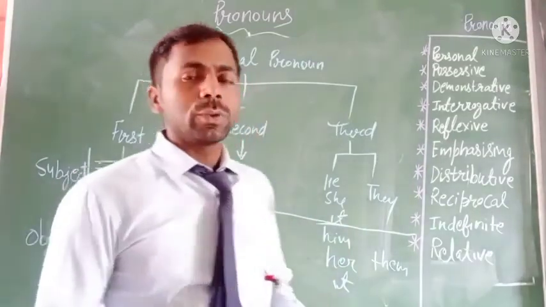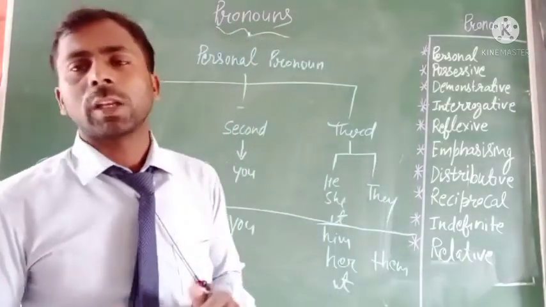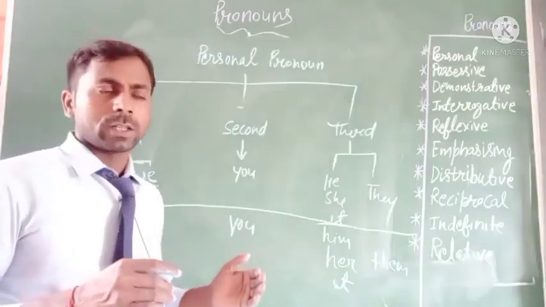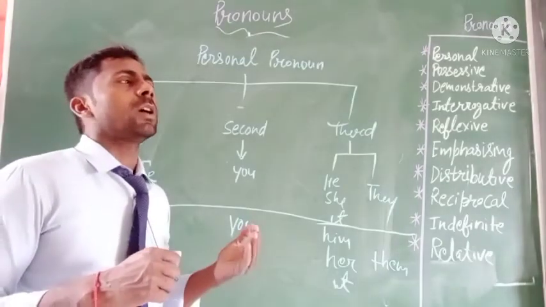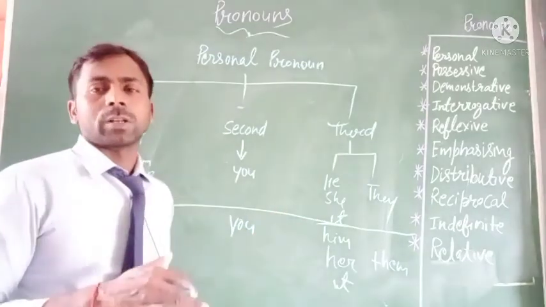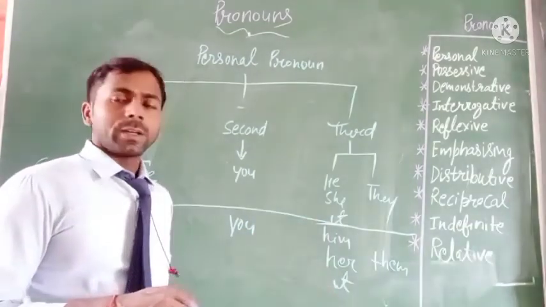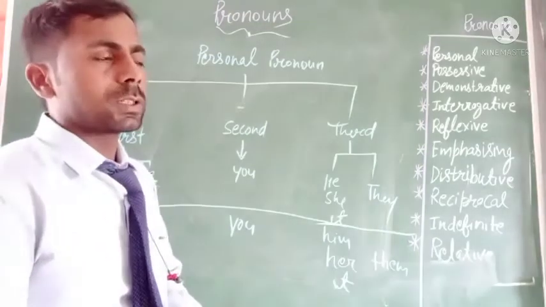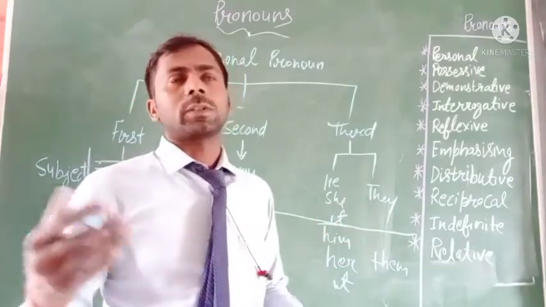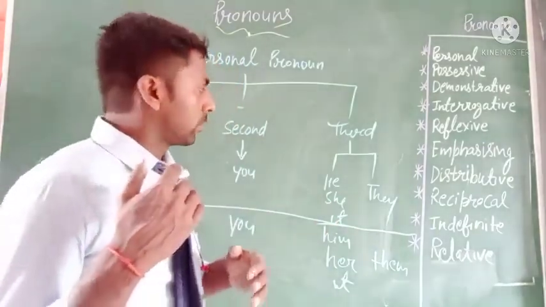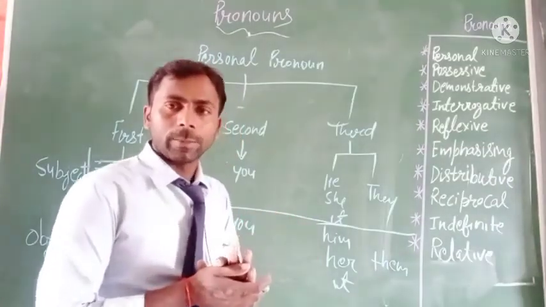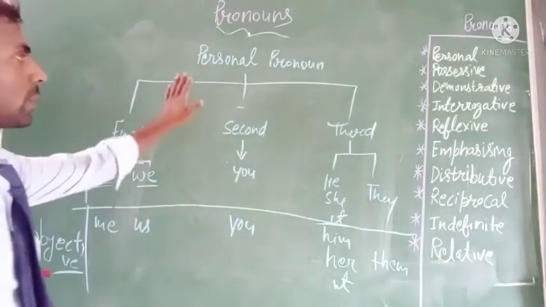We can use the word it for non-living things, and it is used for small insects and small creatures. And when we represent any kind of weather or time, then we also use the word it as a subject. And its object is also it. Just like that, for some animals, non-living things, and to express the weather and the time, for all these things we can use it as the subject. That's clear. So I hope you all understand the personal pronoun.